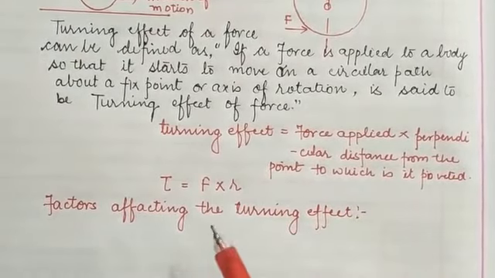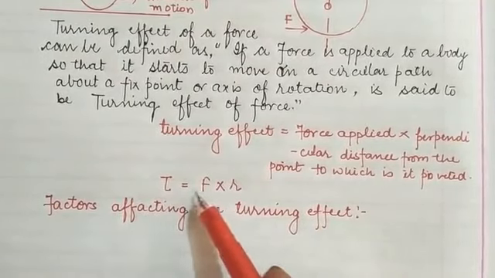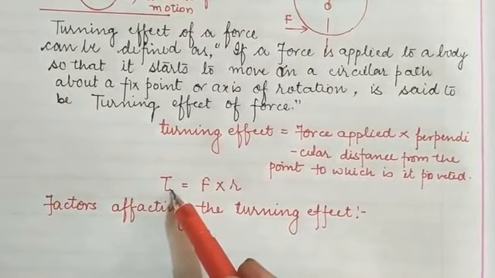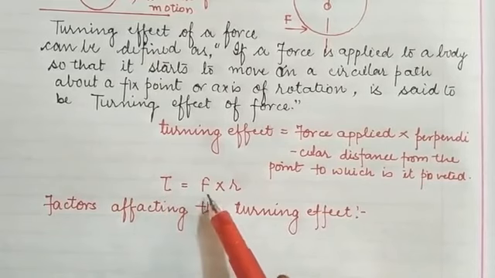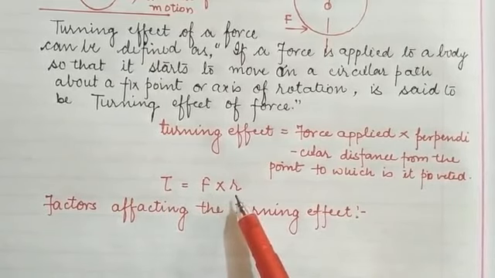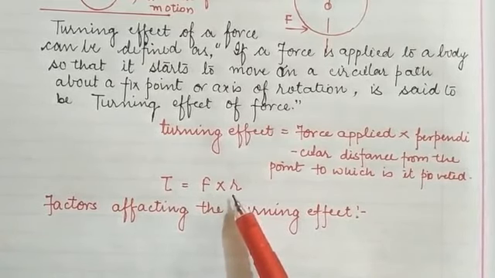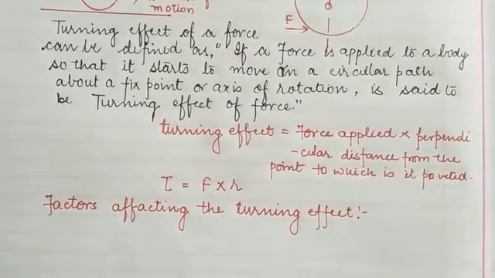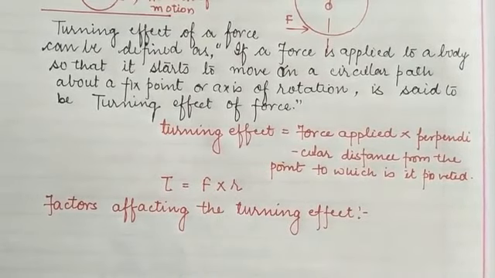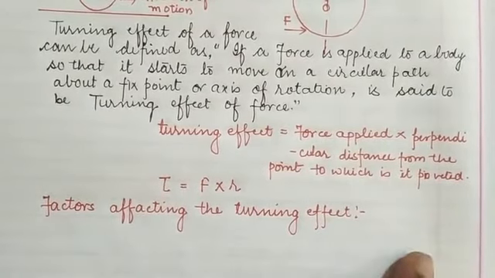Children, from this expression we can see that the torque or the turning effect is nothing but the product of force and the perpendicular distance from the pivoted point. So children, there are two factors on which the turning effect of a force may depend.